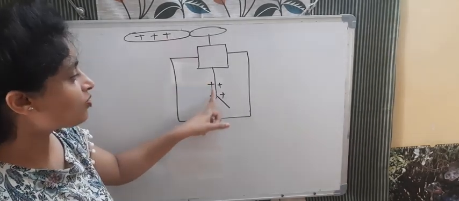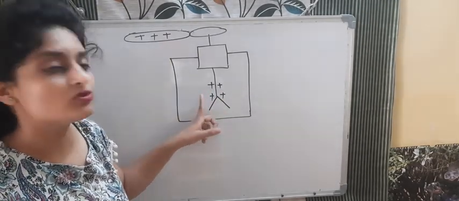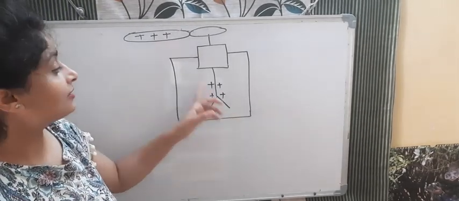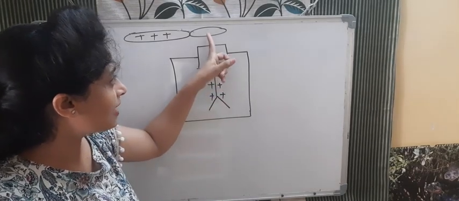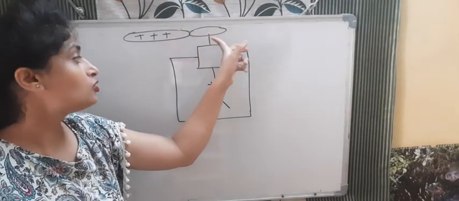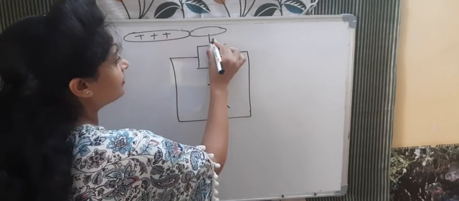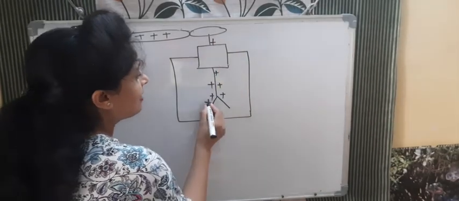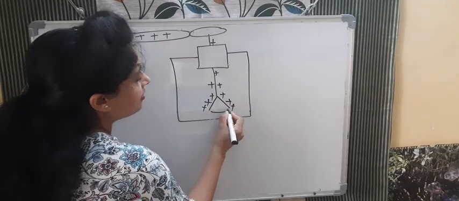So electrons from this conductor, because we are using copper, and copper is a very good conductor. Here we are using gold leaves that are also conductors. So what will happen? Electrons will start flowing through here, and with the help of this metal, which is also a conductor and is touching this rod, electrons will go from here to here. And what kind of charge is left here? Positive charge. And when there is positive charge, what will happen? Again there will be a divergence.